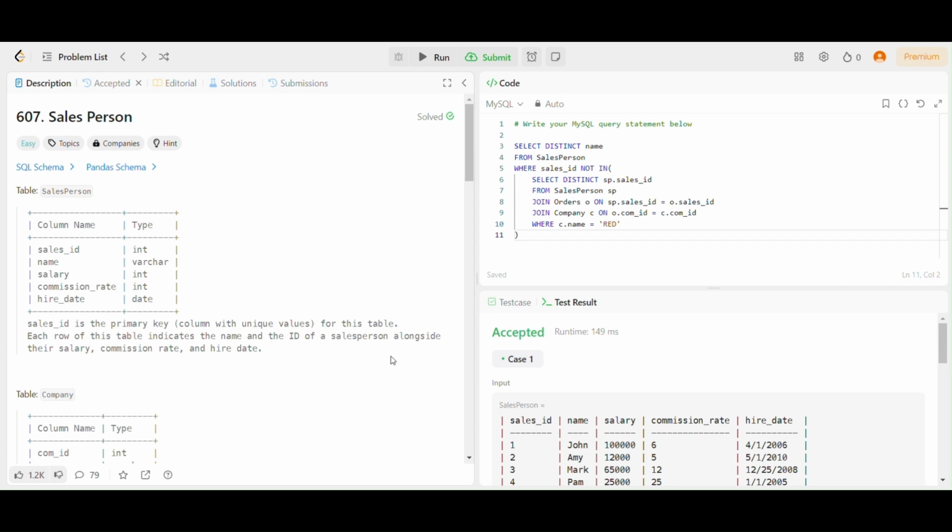So this was all about our today's problem. If you have any doubts in our today's problem, then you can let me know in the comment section below and try to just solve this question by yourself. And if you have any doubt, you can reach out to me.